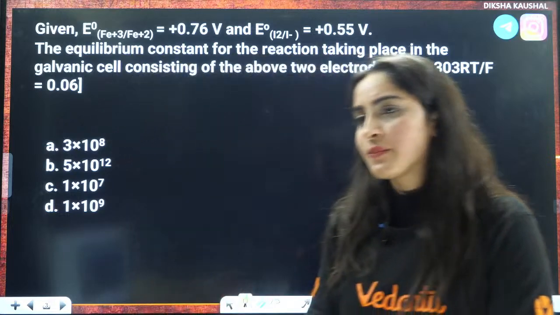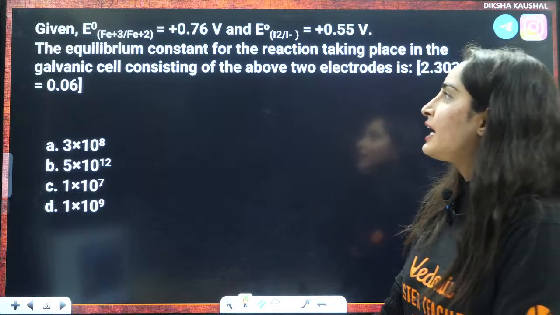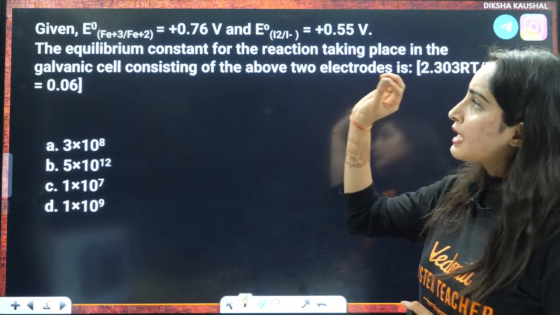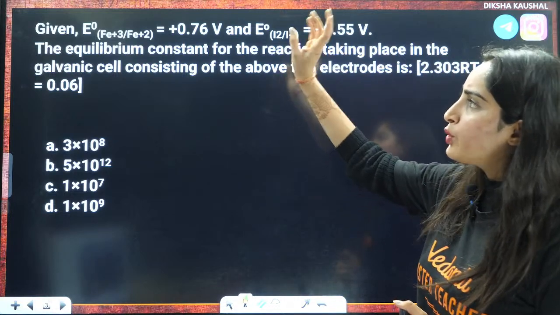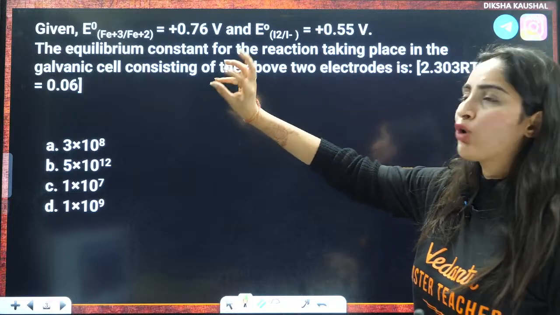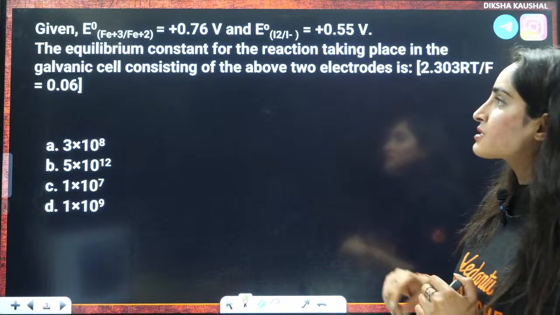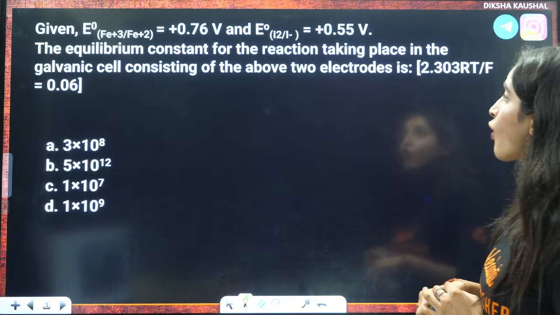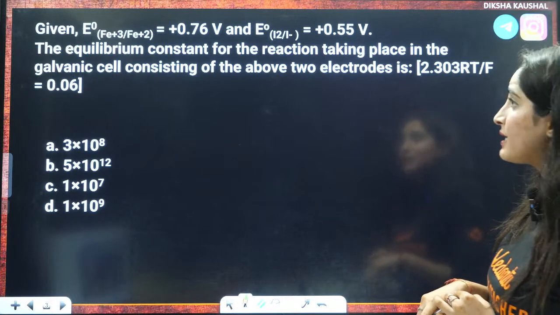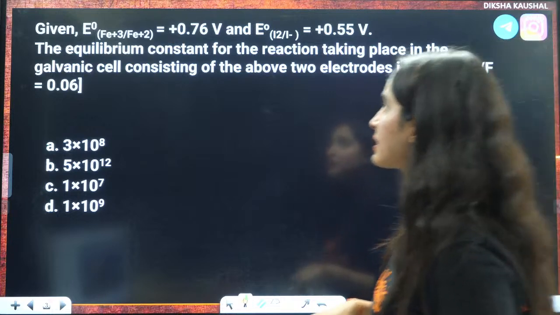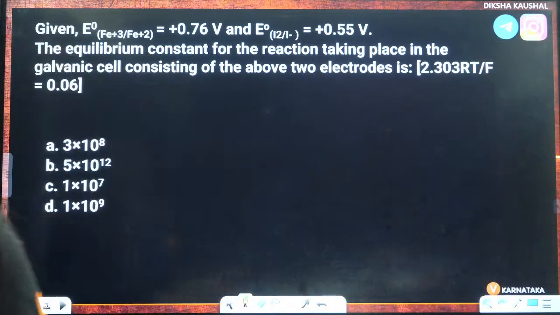Okay. First, let us see what is given to you. They have given you some E naught value, and another E naught value is given to you. They are asking you the equilibrium constant for the reaction taking place in the galvanic cell. Now you need to tell me what is the formula.